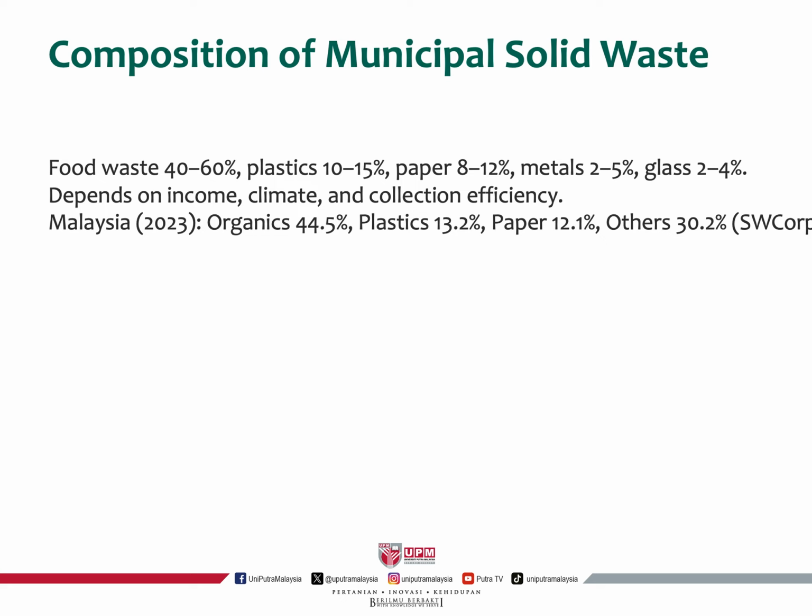What about the composition of MSW, or we can call it municipal solid waste? Food waste 40 to 60%, plastic 10 to 15, paper 8 to 12, metal 2 to 5, glass 2 to 5, and it highly depends on the income and the climate as well as collection efficiency. So that's why sometimes you can see the difference between the urban area and rural area, the collection pattern and behavior is also different.